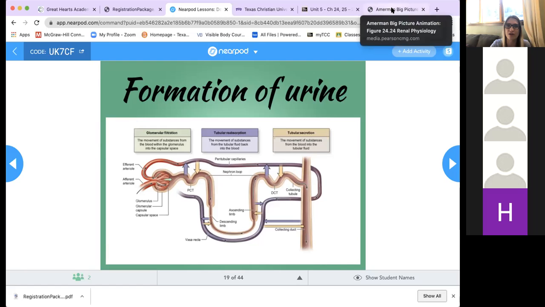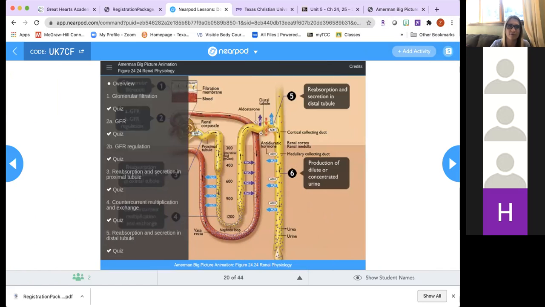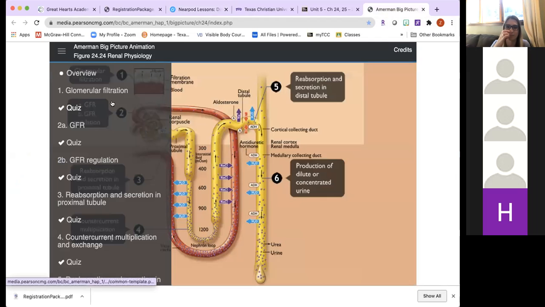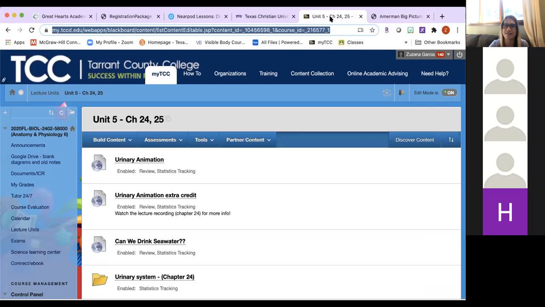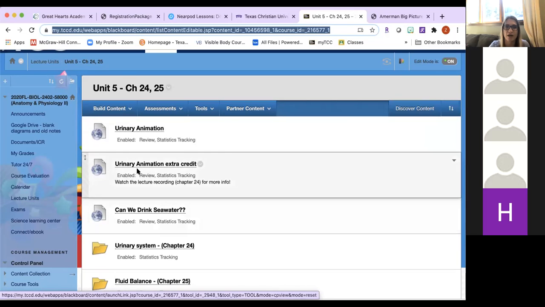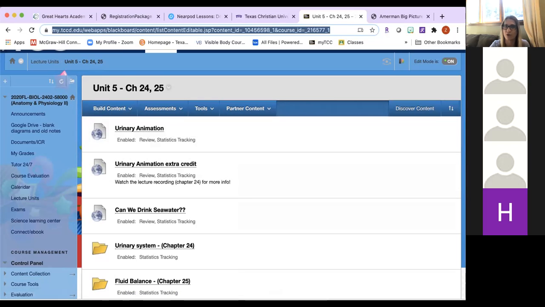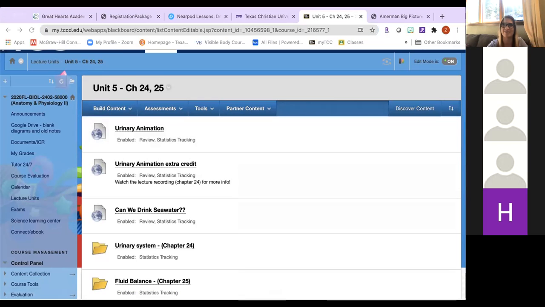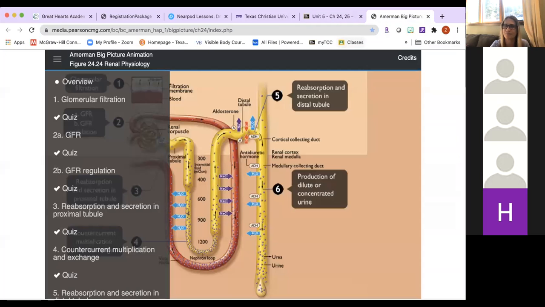I'm not going to go to the next slide, but it would be right here. I pulled it up in another tab, and we're going to look at the overview so you'll see how this animation works. You have a link to this if you go to your MyTCC, go to your lecture units, unit 5, and it's at the very top, urinary animation. Below that, you have urinary animation extra credit, which is that Google form. So make sure that you watch the animation and open both tabs at the same time. It's easier to do it that way.